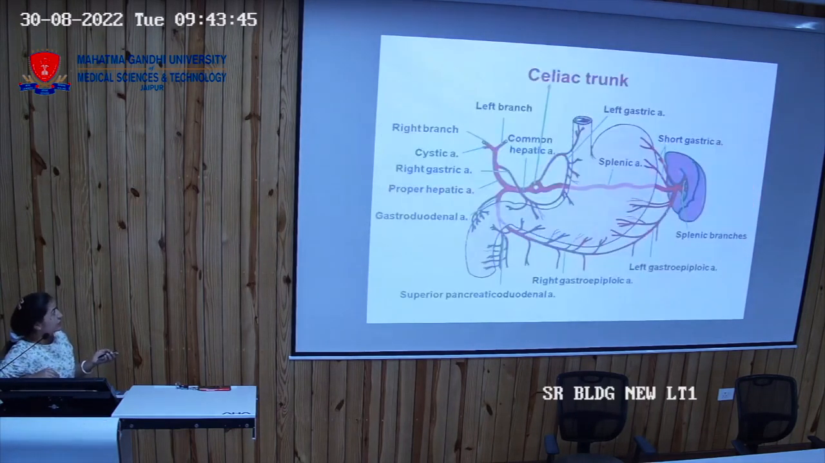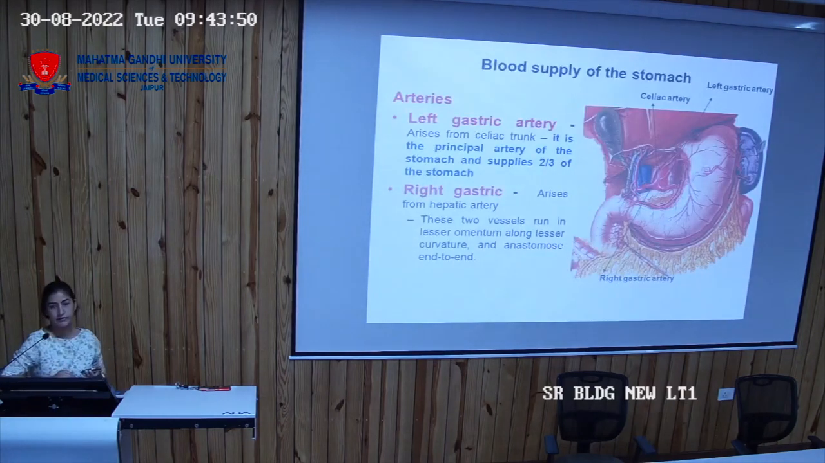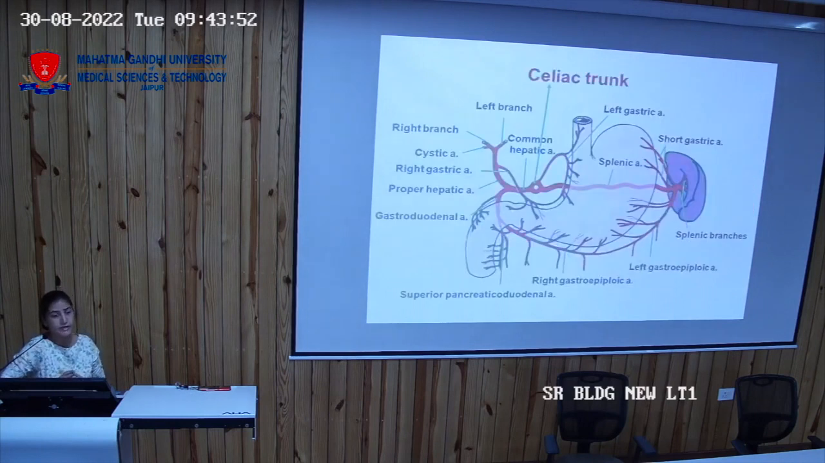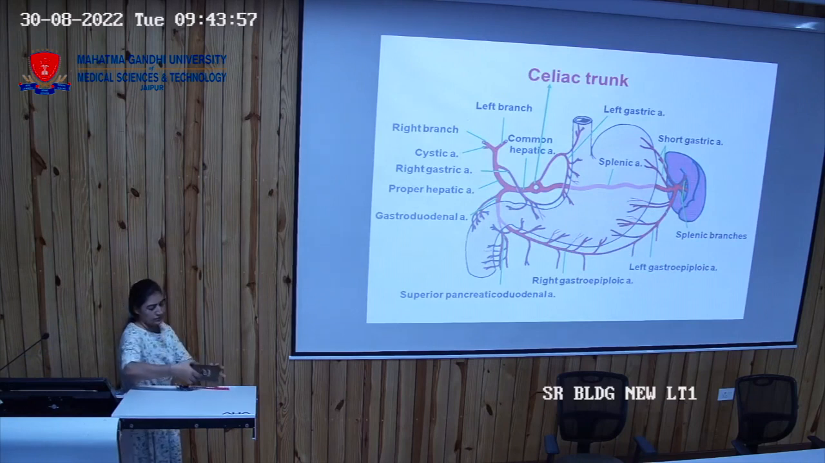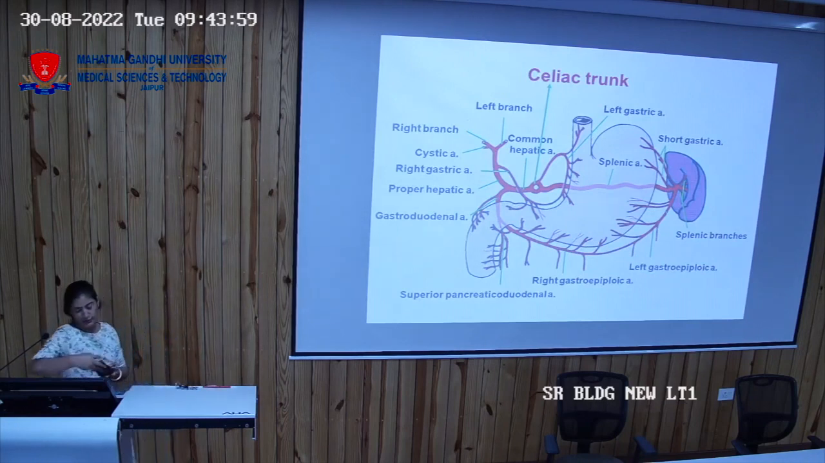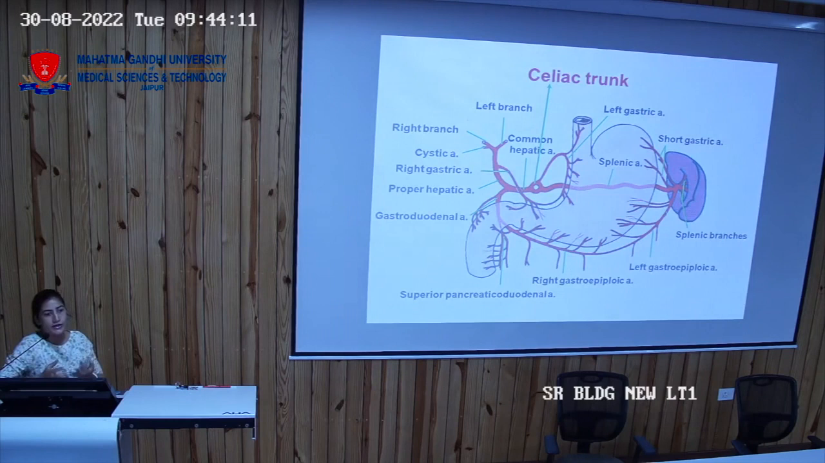Next, coming to the blood supply of the stomach. Before starting the blood supply, how does the aorta enter the abdominal cavity? There is a descending thoracic aorta, then there is an abdominal aorta. So how does that aorta enter into the abdominal cavity? There is some opening in the diaphragm through which it enters. That opening is called